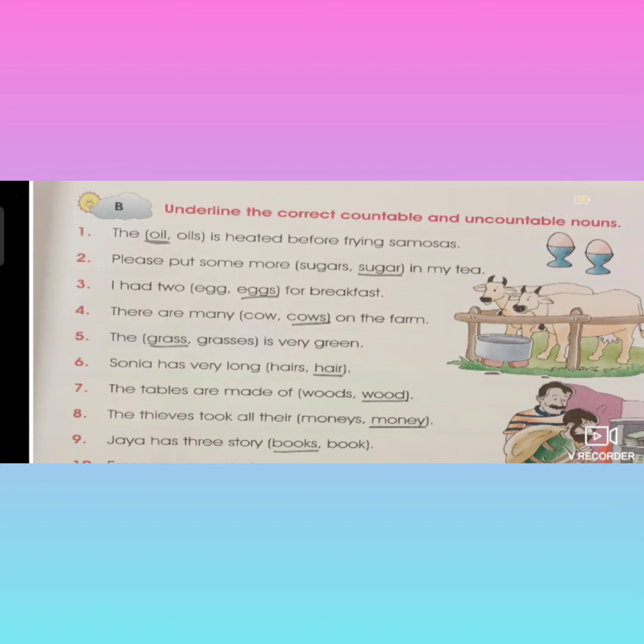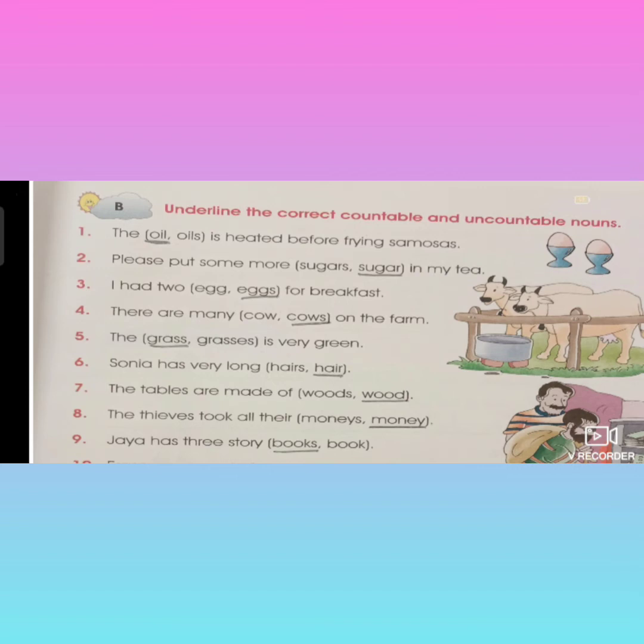Cows. And the next one, see, the grass is very green. Grass is also uncountable, children. We will not use the word grasses. Grass only. Whether it is singular or plural, it is grass only, children. The grass is very green.